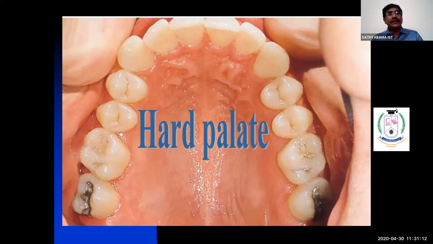And the connective tissue here shows dense collagen fibers. Again, the connective tissue part has 2 areas, the papillary area and the reticular area. You should write what is the papillary area, what is the reticular area. Right? You know that the connective tissue component of the oral mucous membrane is called the lamina propria.